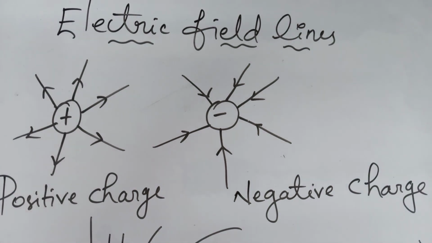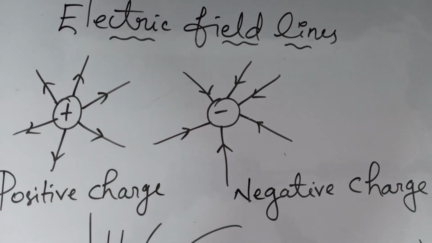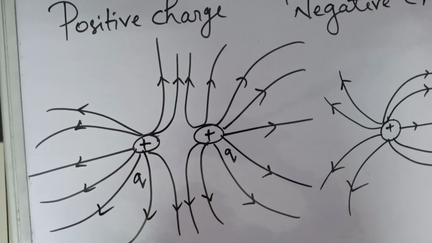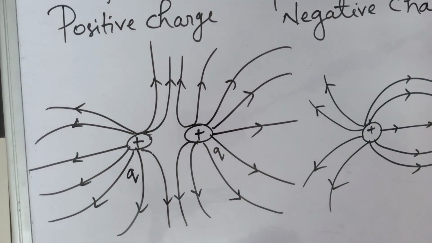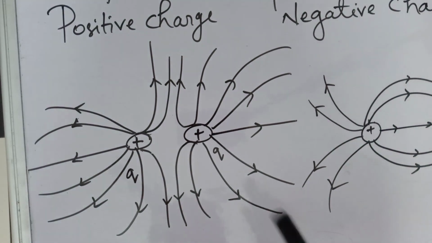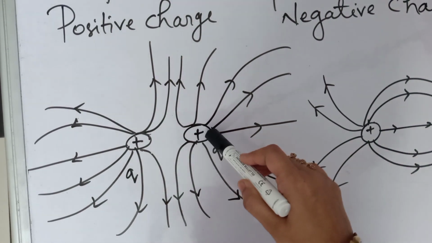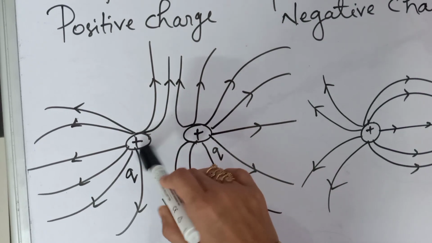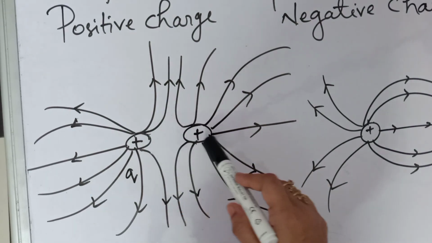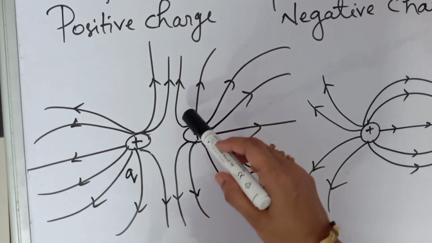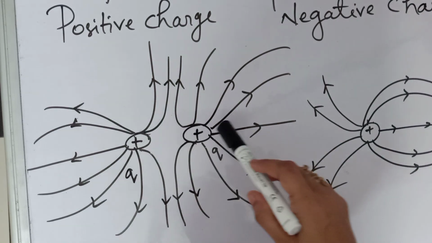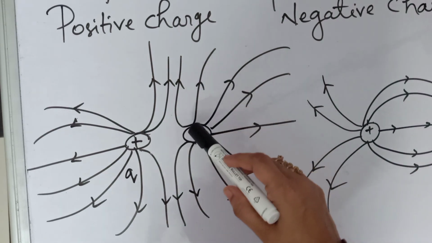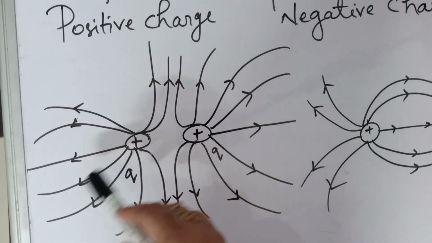And here we can see two positive charges. If they are kept together, how we will get the field lines, that we can see here. See this, here we have two positive charges. So for positive charges the field lines will be radially outward. Here the positive charge is kept here, and near to that we have kept another positive charge. So these will repel each other. Similar charges will repel. So the shape of the field line will be like this. Here all the field lines are radially outwards. Here also it is like that.